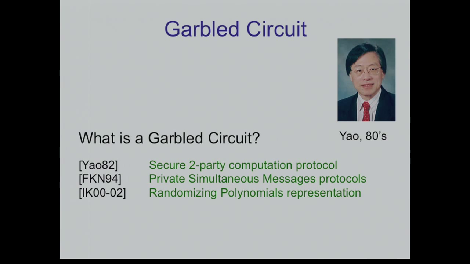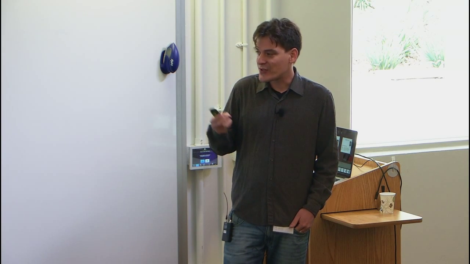As the name suggests, this is studied in an algebraic framework. We later extended this notion, threw away the algebra, and just thought about it as a randomized encoding of functions. And finally, recently, Bellare, Hoang, and Rogaway gave their own abstraction of a garbled circuit, a garbling scheme, which is formulated in a more cryptographic flavor, like a tuple of algorithms and so on. So we have many different ways to think about garbled circuits, and it's very useful to think about it in different ways, and each way has its own advantages.